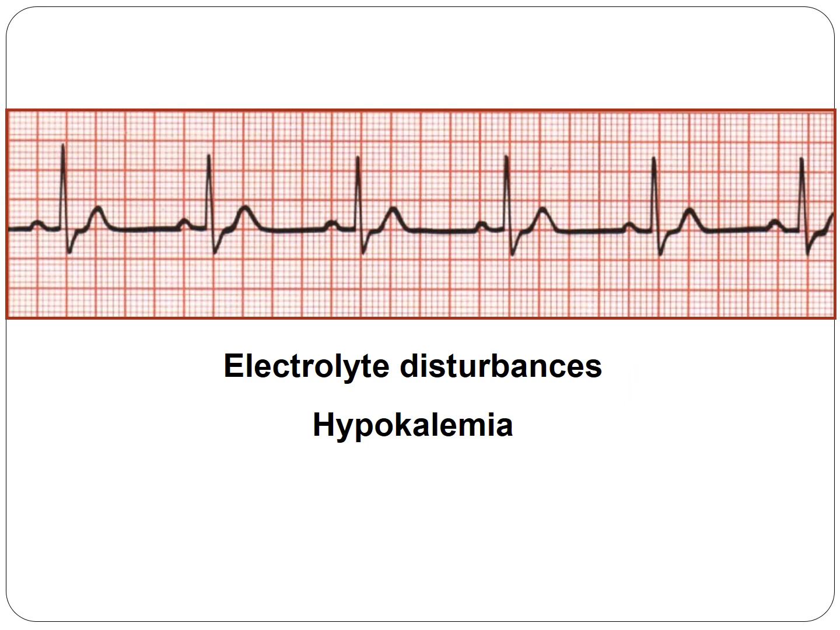Next, we will talk about hypokalemia. Hypokalemia is when the extracellular potassium concentration is less than 3.5 millimole per liter. Usually, the ECG signs occur when the potassium concentration is below 3 millimole per liter.